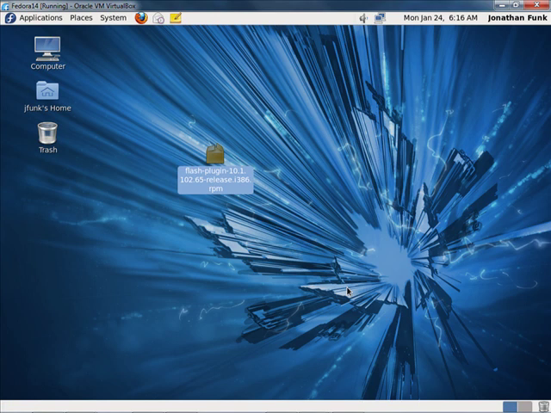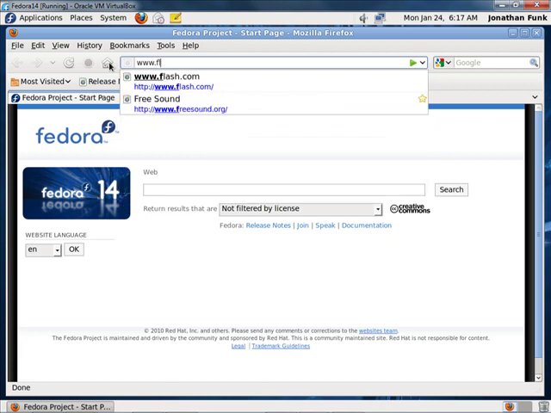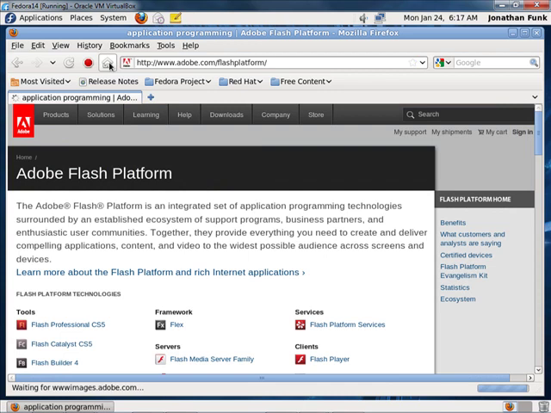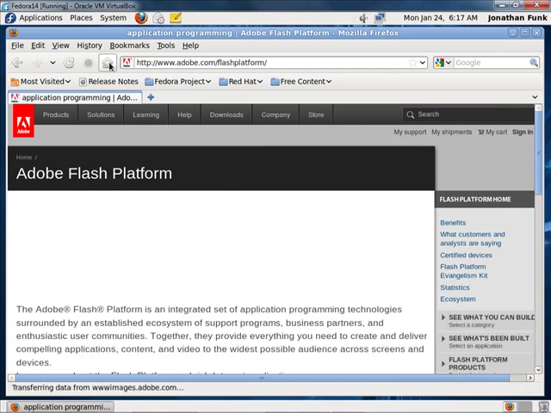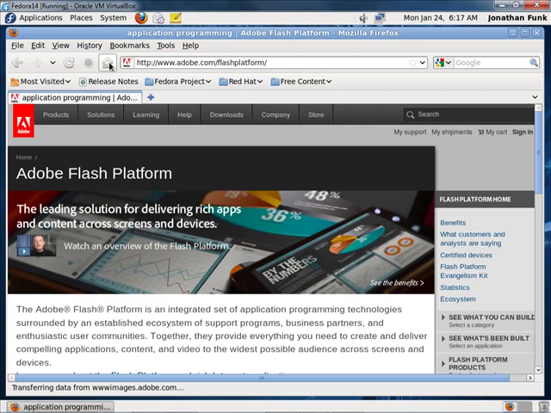Okay, so Flash is now installed. So let's test it out. We'll go to www.flash.com, and it's going to go to the Flash site, and it's loading the Flash video, so it obviously works. And if this loads up, you know that your Flash video is set to go.